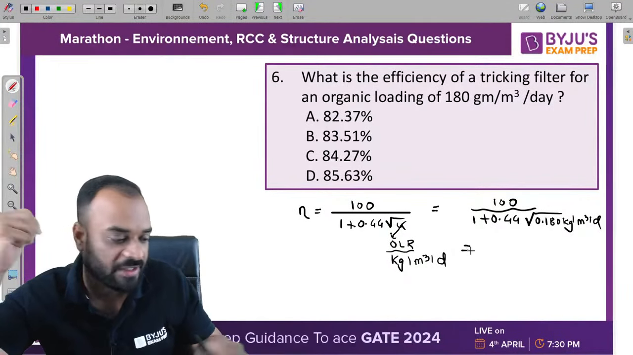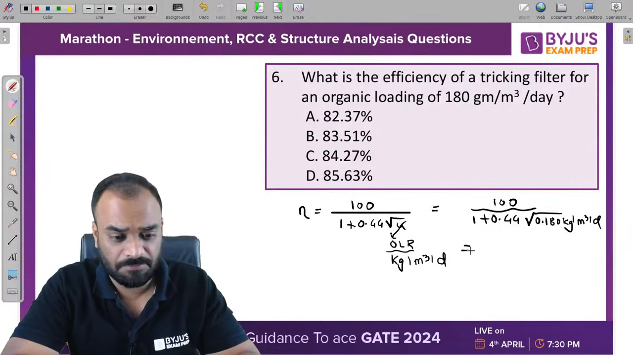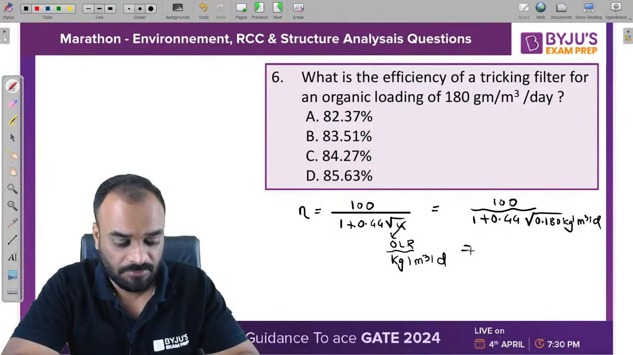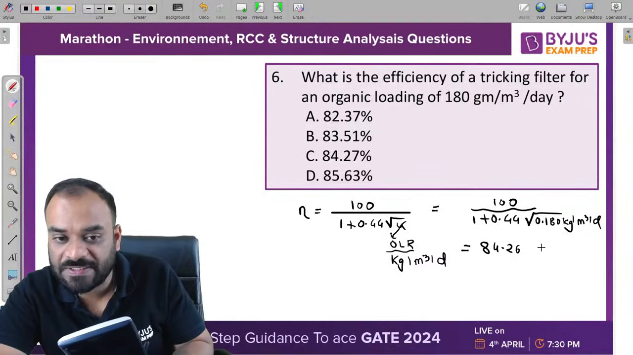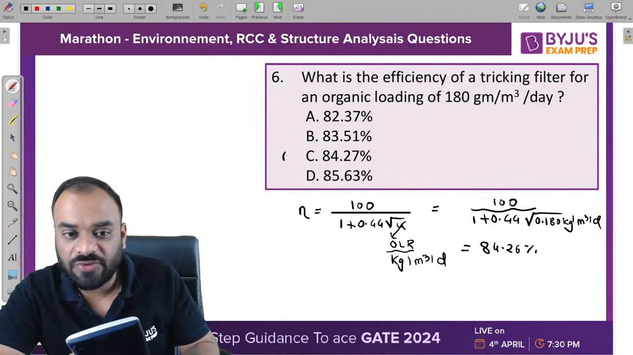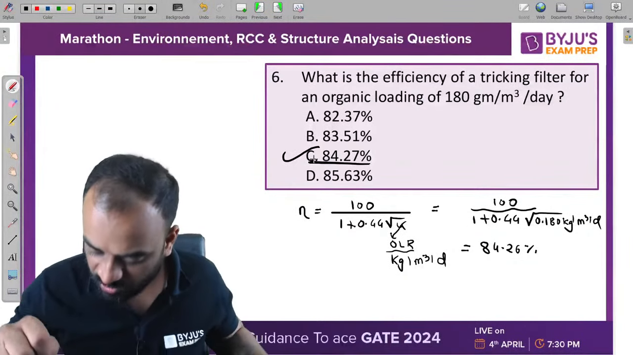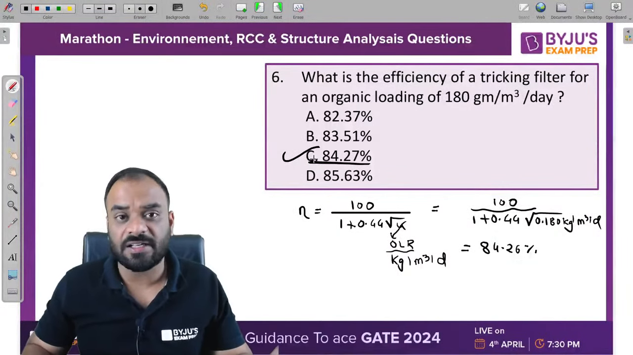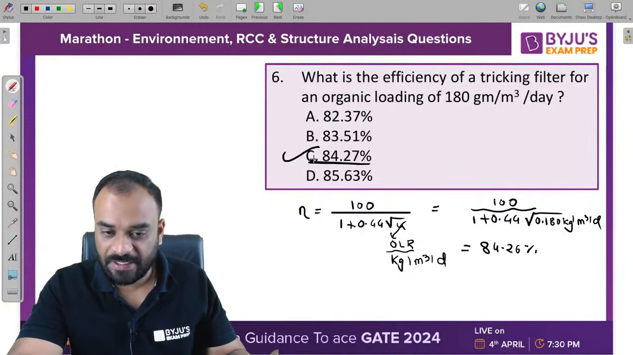Now solve it, you will get the answer also. So 100 divided by the expression. We are getting a value of 84.26 or 27%. That's why C is the correct answer. Very nice, Simply. Very nice, Ayush. Both are getting the correct answer. C is the correct answer for this problem. Very nice. Superb.